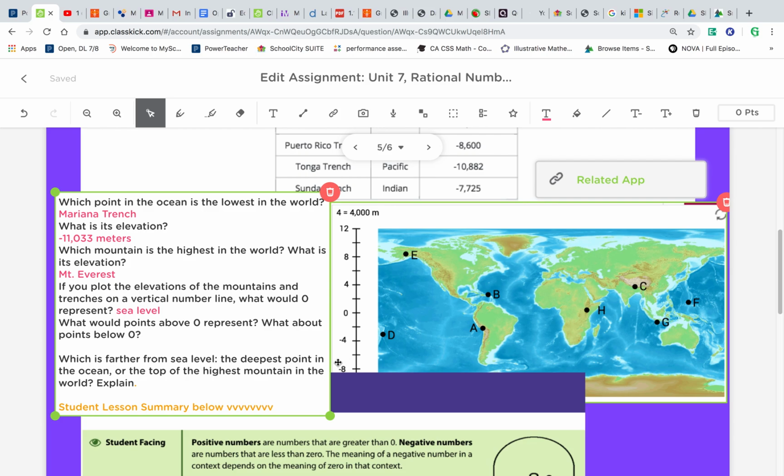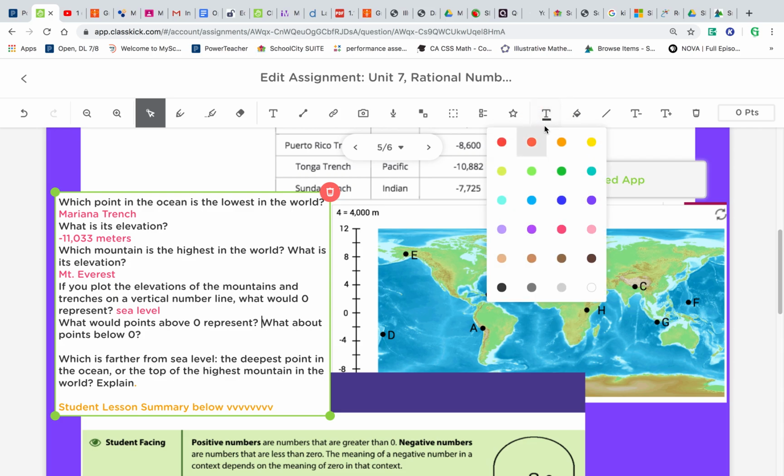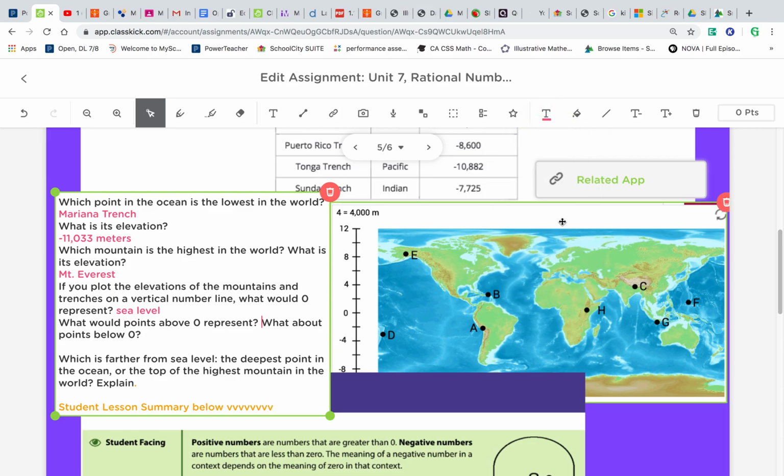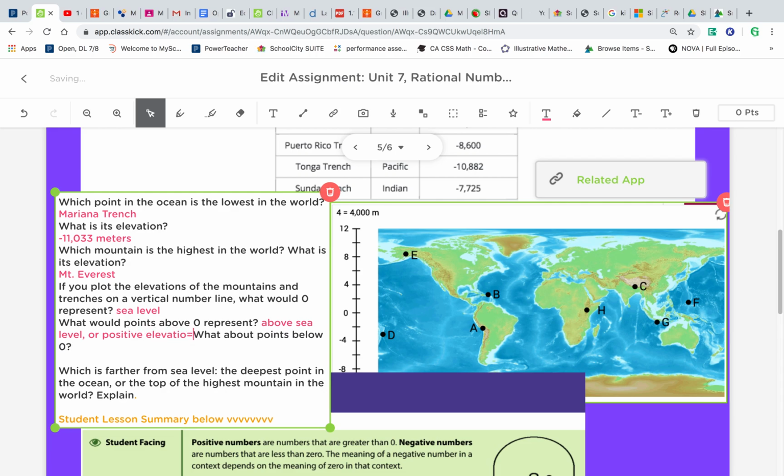All right, so points above 0, well, points above 0 would be above sea level, or positive elevation. And points below 0, they would be below sea level or negative elevation.